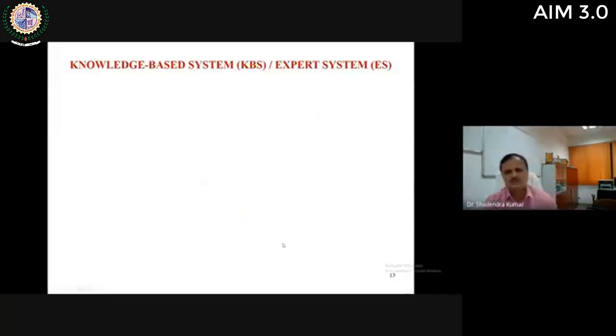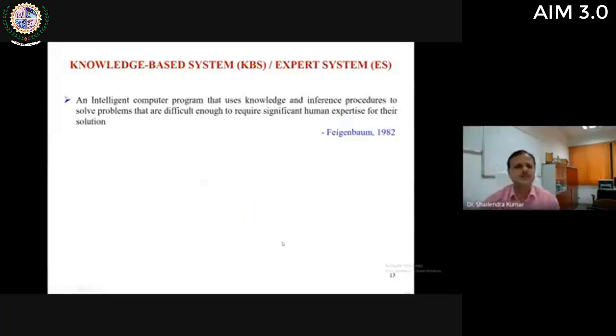So what is a rule-based system, knowledge-based system, or expert system? According to Feigenbaum, who is known as the father of artificial intelligence, he defined a KBS or expert system in 1982 as an intelligent computer program that uses knowledge and inference procedures to solve problems that are difficult enough to require significant human expertise for their solution.